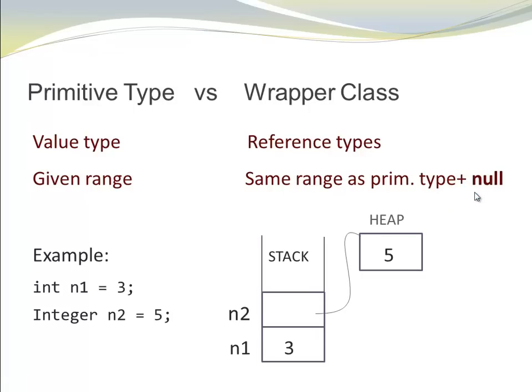Once again, an example. Primitive type stored directly in the variable. Corresponding wrapper class wrapped as an object on the heap.